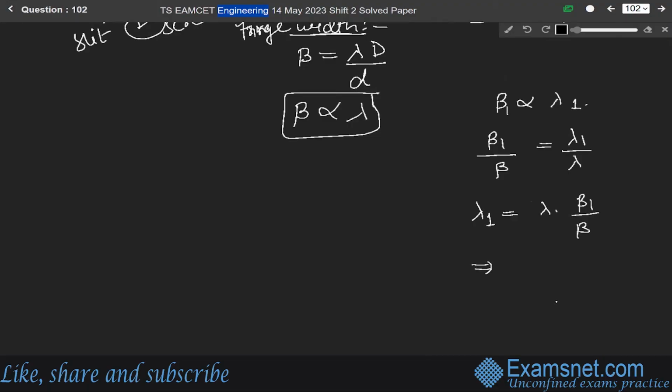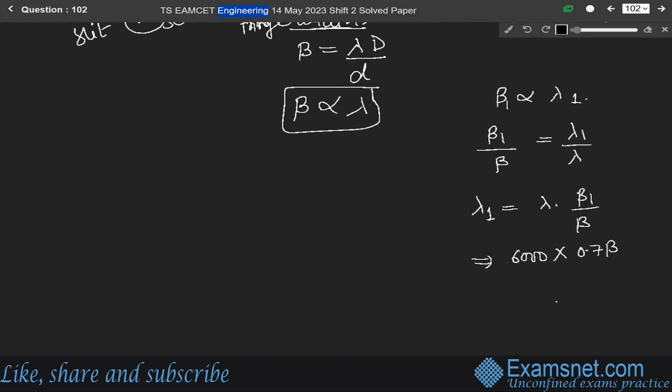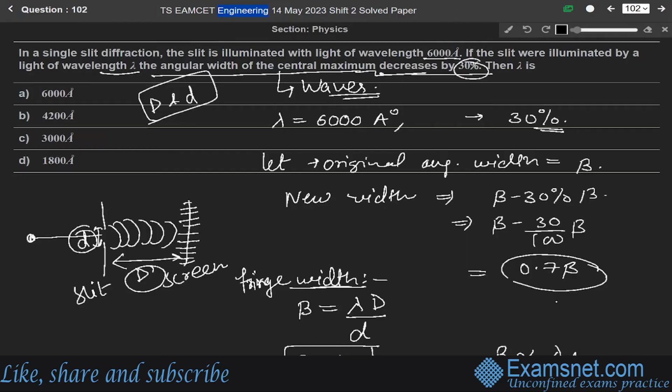Since lambda is given as 6000 angstrom, into beta 1 over beta. Beta 1 is 0.7 times beta, as according to the question the angular width of the central maximum decreases by 30%, meaning 0.7 times beta over the original beta. This beta cancels, so we get lambda 1 equals 4200 angstrom. So the new wavelength for which the angular width decreases by 30% is 4200 angstrom, meaning option B is the correct answer.